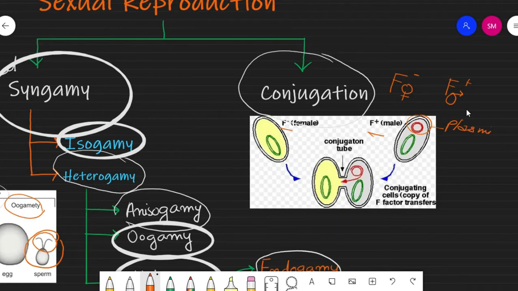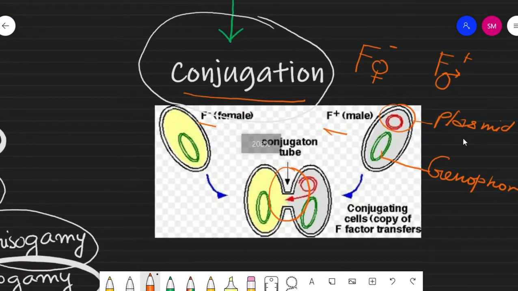And in the case of a bacterial cell, it also contains a genome, and that genome is specifically known as genophore as well as nucleoid. This one is called genophore or nucleoid. And during conjugation, both the bacterial cells come together and form a tube-like structure, and this tube-like structure is known as the conjugation tube, and the conjugation tube is helpful for transferring the genetic material.